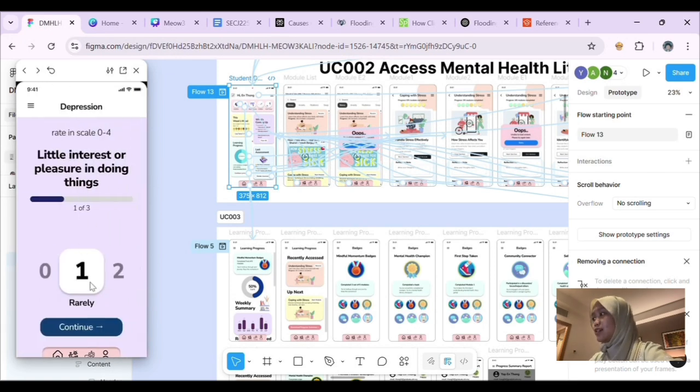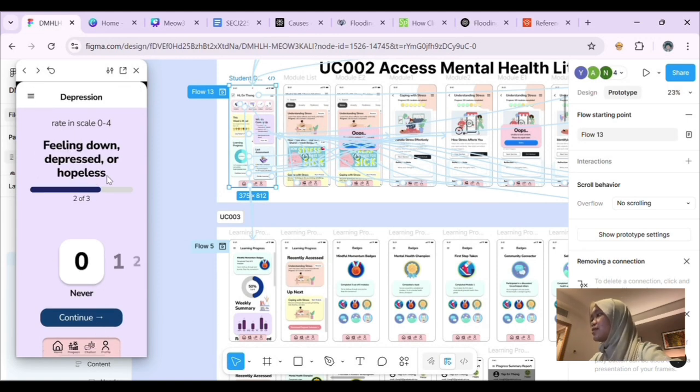So let's say I want to score it rarely, and then we continue. And feeling down, depressed, or hopeless, maybe. Okay, so I choose rarely, and then continue. And then feeling tired or having little energy, maybe yes also. Okay, and then we submit.